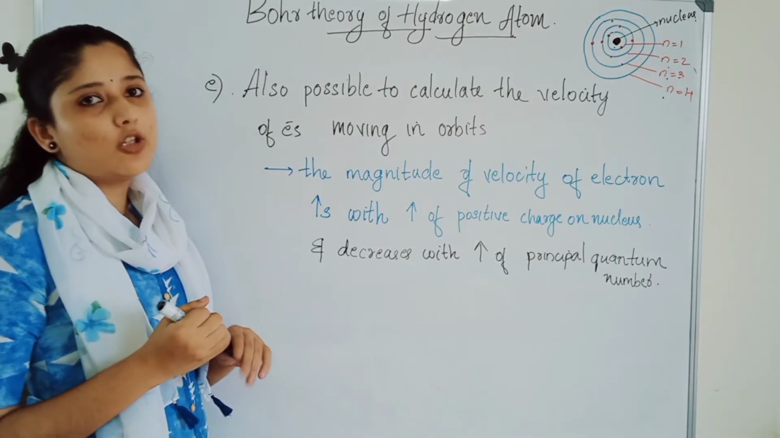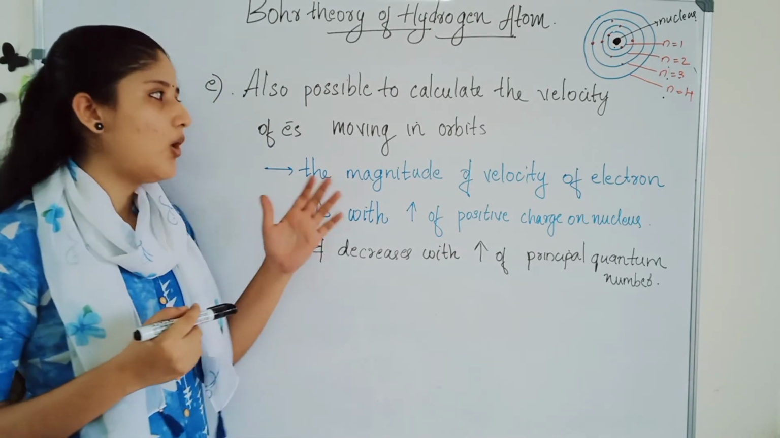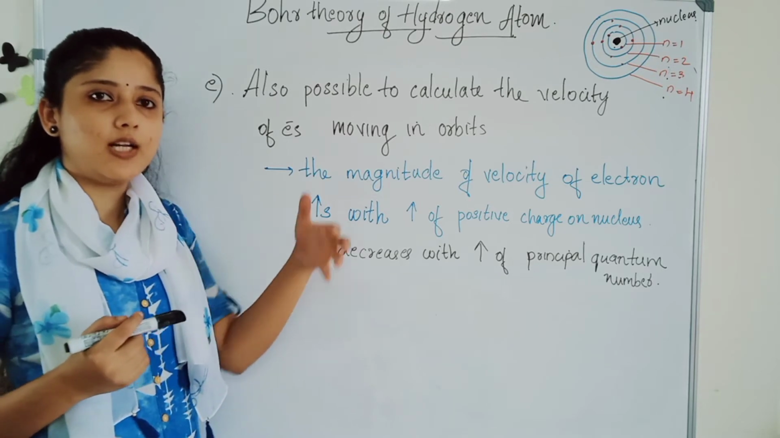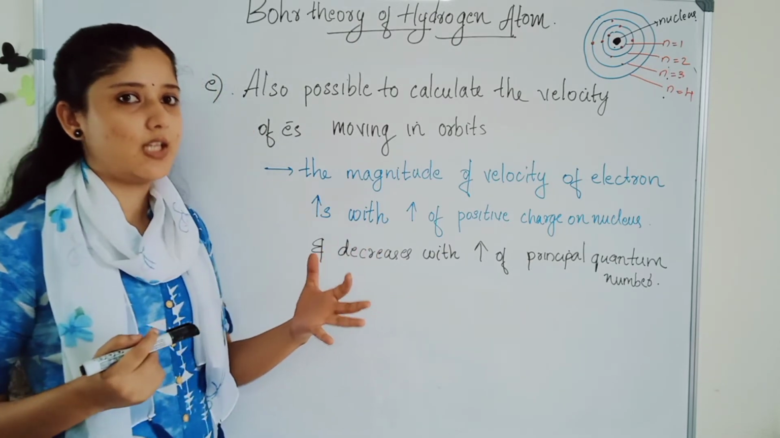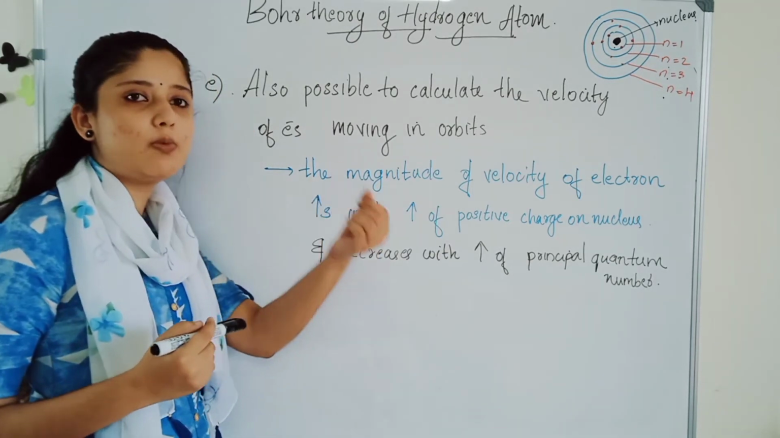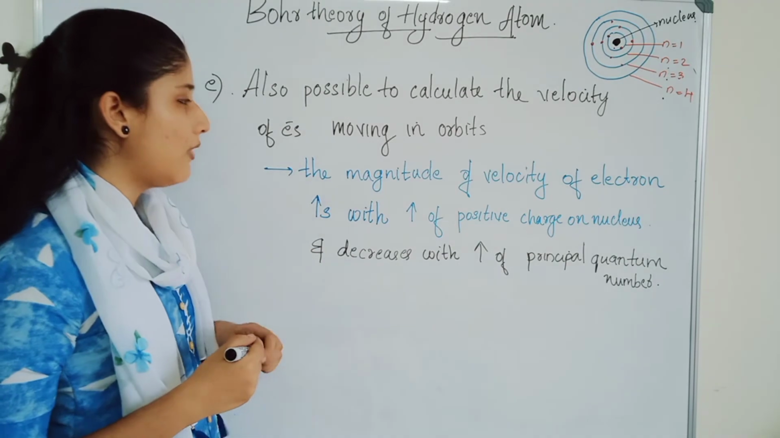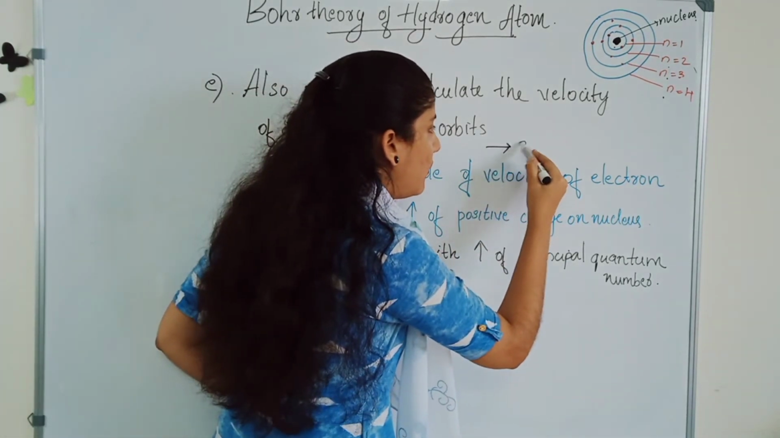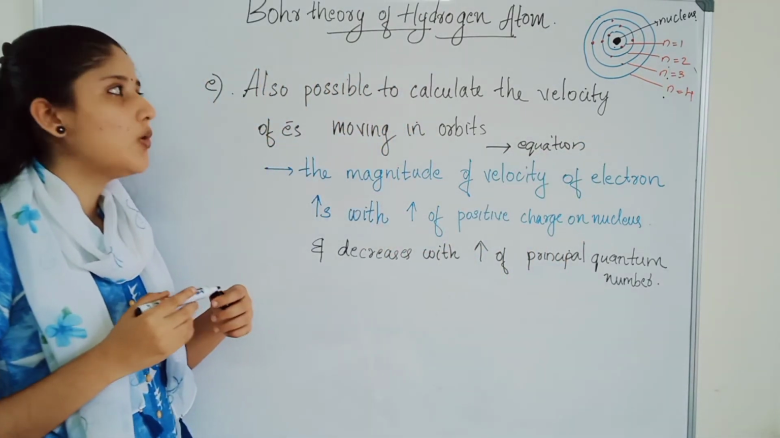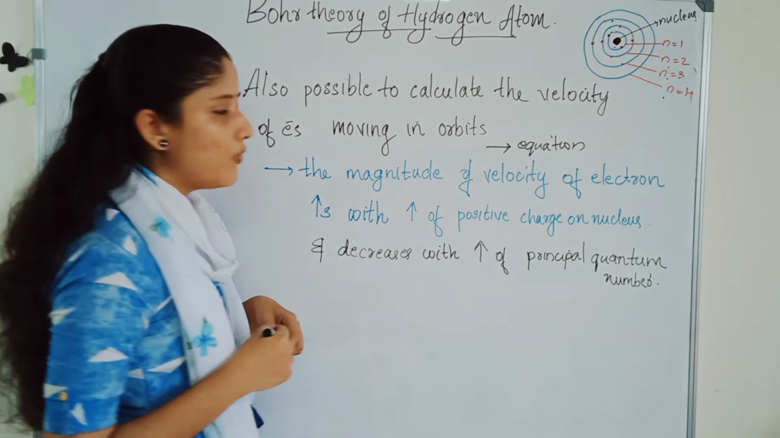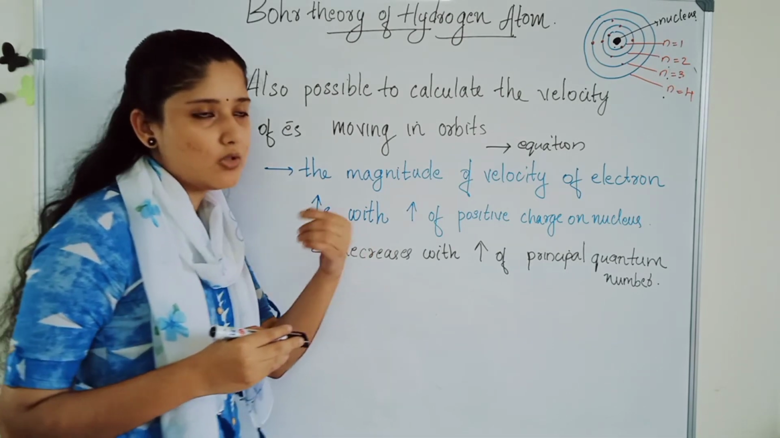The fifth postulate, or the last postulate, of Bohr theory of hydrogen atom is that he told that it is also possible to find the velocity of an electron in a stationary state. We already studied the energy. He postulated about the radius of the stationary state, and at last he told that it is also possible to calculate the velocity of electrons moving in the orbit, but he couldn't explain, or give any equation, for finding the velocity of an electron.